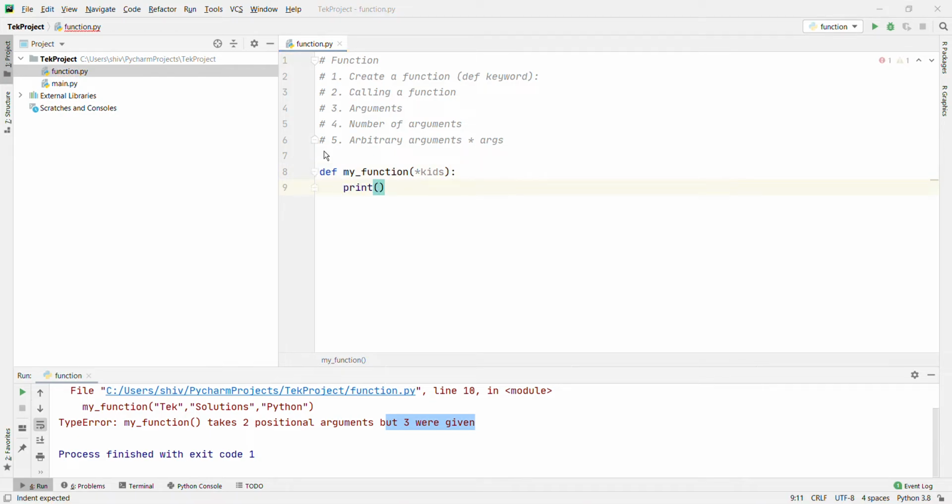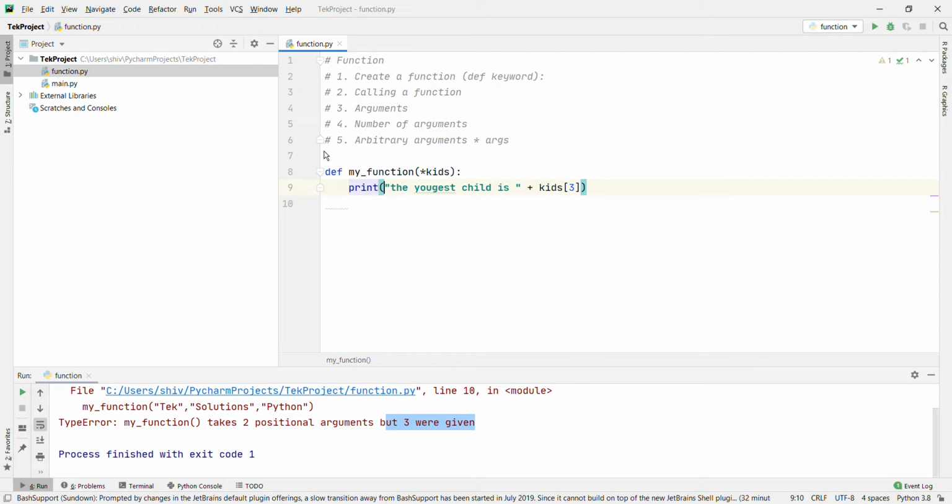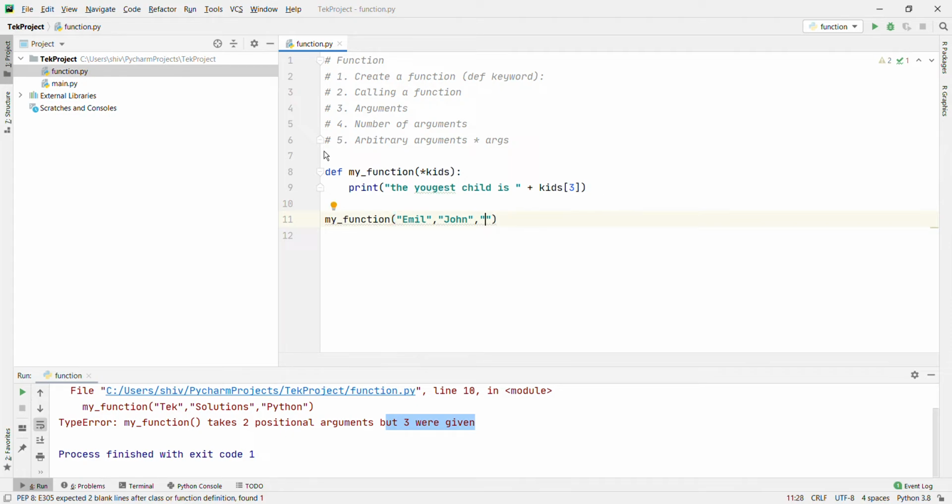Print the youngest child is, space plus kids, let's print 3. And in my function we are passing Emil, John, Sheena, Elena.